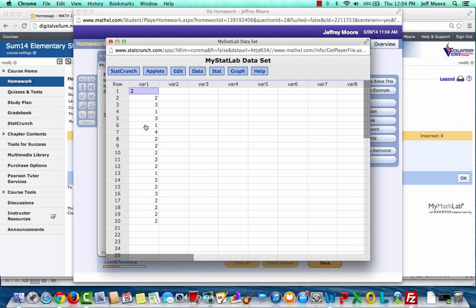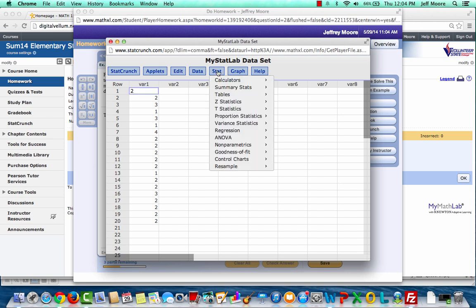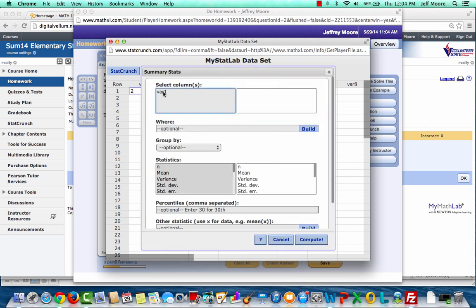And then we see that that data set has been added to this column. That's how this program works, is in columns. If I click Stat, Summary Statistics, Columns, then I'm going to select that column and it will appear in this active box. I was supposed to find the variance and the standard deviation.